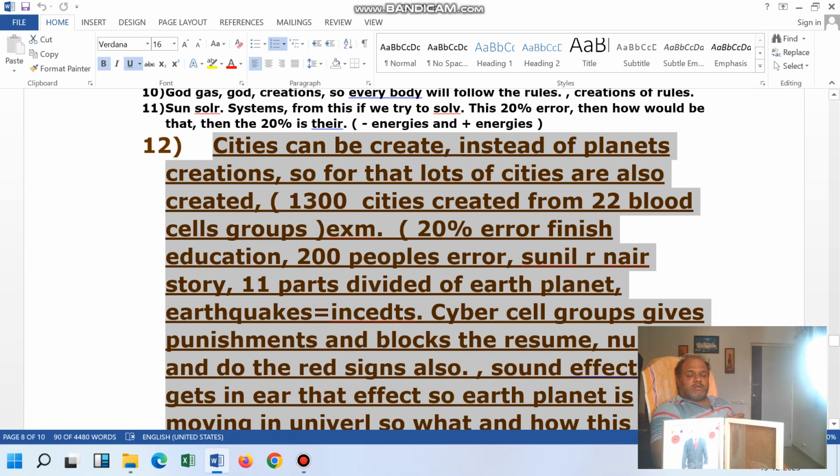Like this also you can say that this is one of the parts of the 20% error which exists in the environment.